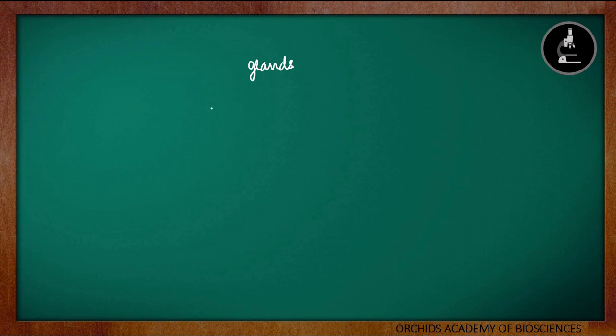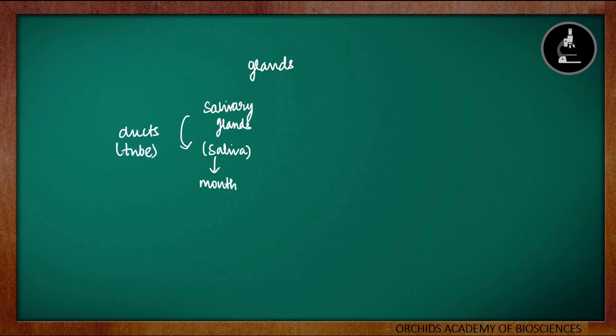We have studied the salivary glands, which produce the saliva. We know that the saliva is essential for the digestion of starch in our food. These salivary glands secrete the saliva into ducts, and these ducts will carry the saliva to our mouth. So these ducts are nothing but the tubes which carry the saliva from the salivary gland to our mouth. So these glands which have ducts and secrete their secretions into the ducts are called exocrine glands.